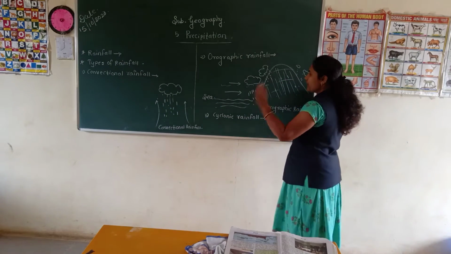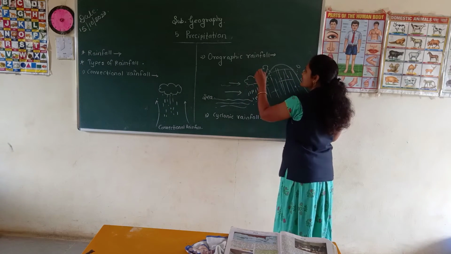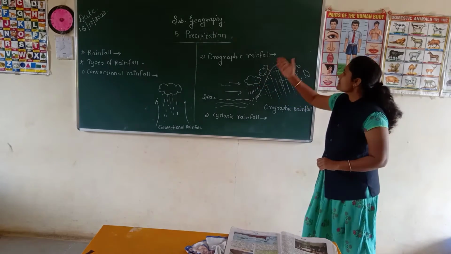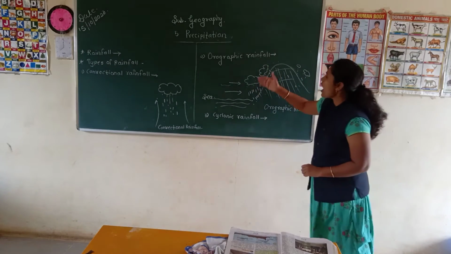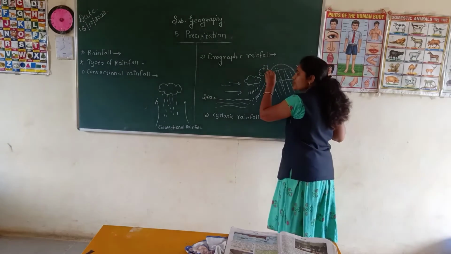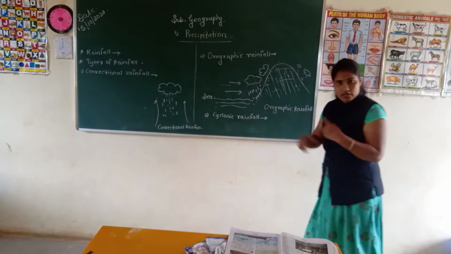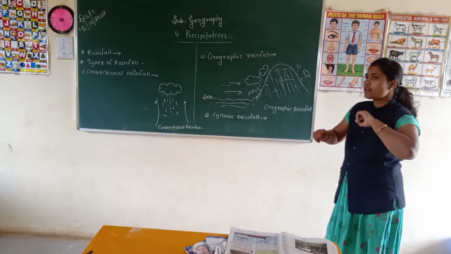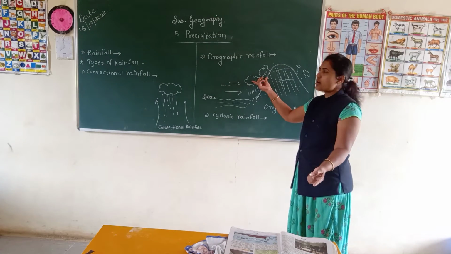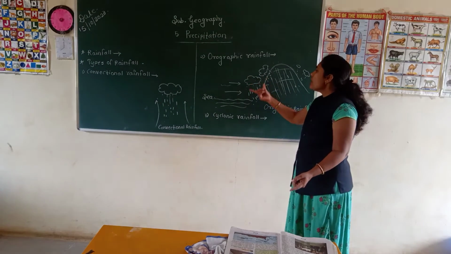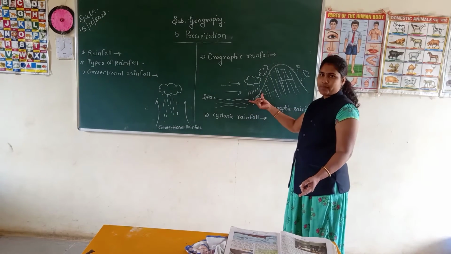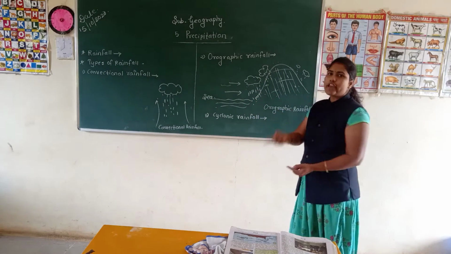That's why they go upward alongside the mountain. They want to cross the mountain, that's why they go to a higher altitude. When the winds with clouds reach the higher altitude, cold air comes in contact and the condensation process occurs, and because of that, the windward side, means the wind side of the mountain, gets more rainfall.